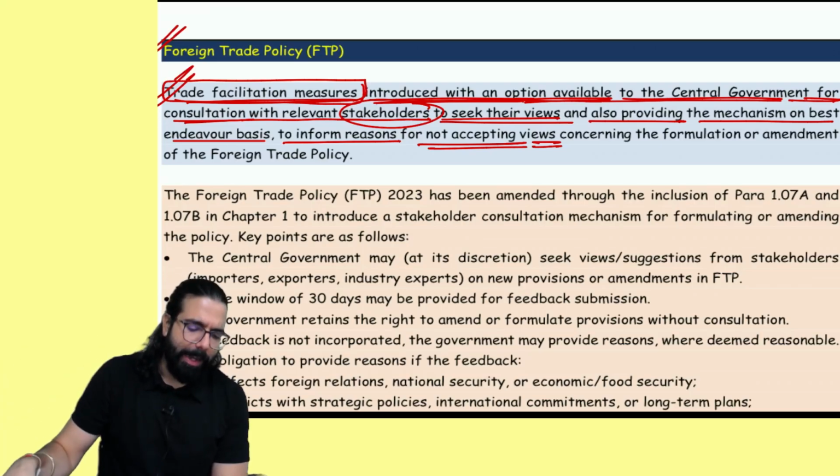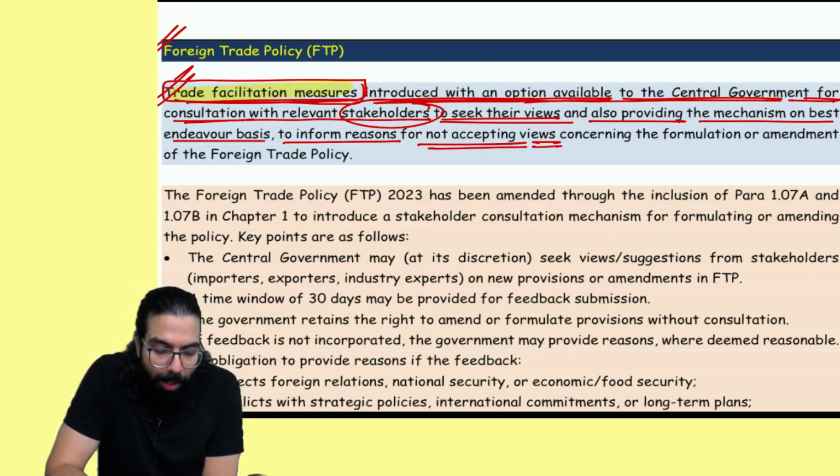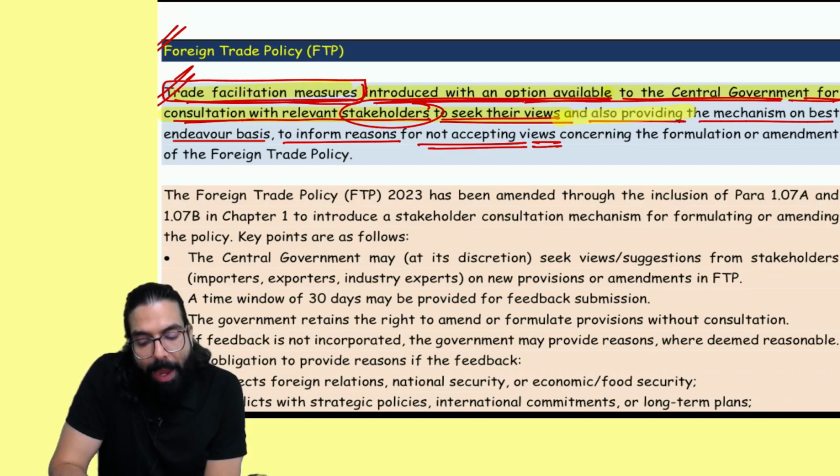Government can take them. Trade facilitation measures are now introduced with an option available to the central government for consultation with relevant stakeholders to seek their views, and also providing a mechanism on best endeavor basis to inform the reason for not accepting views concerning the formulation or amendment of foreign trade policy.